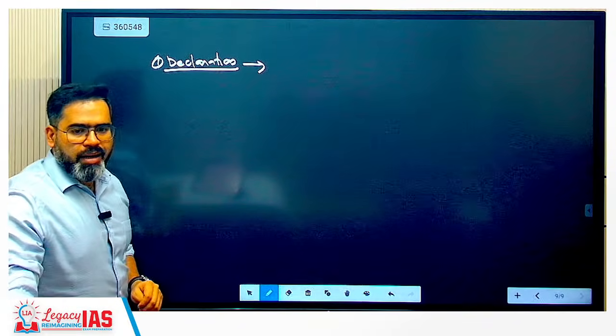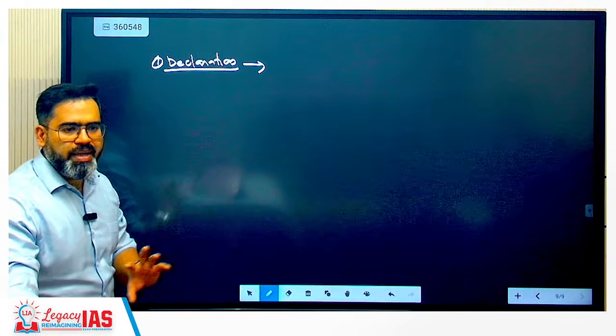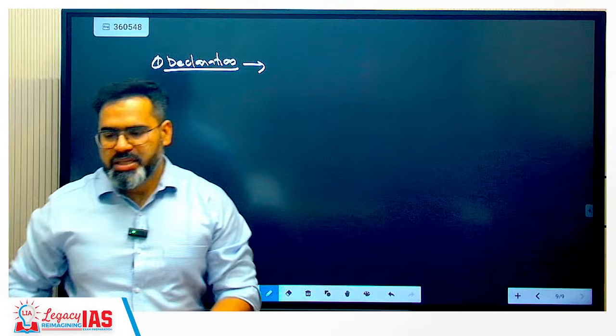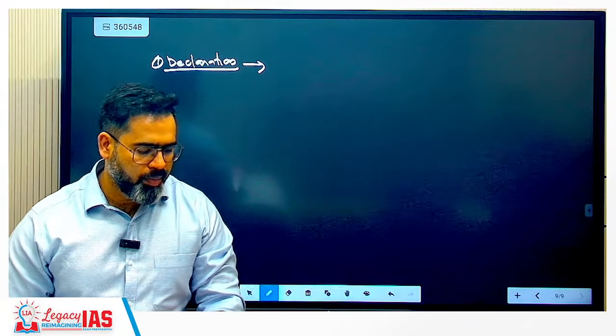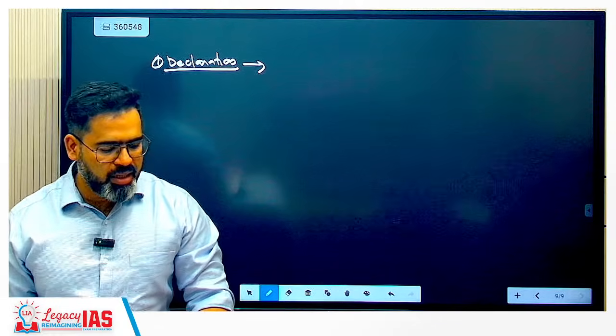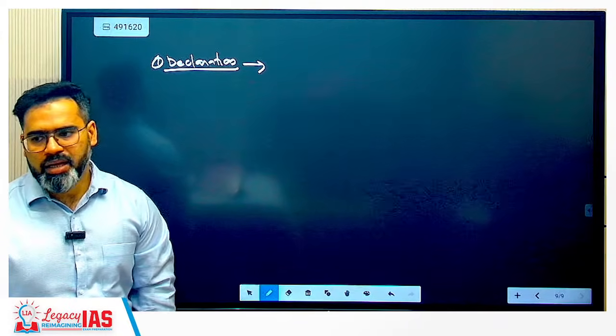So who will declare an area as a schedule area? President. So you can write President may declare an area to be a schedule area. President may declare an area as a schedule area after consulting the governor.